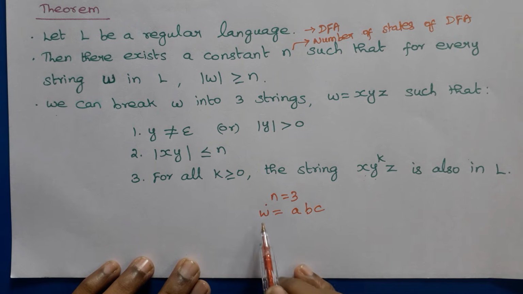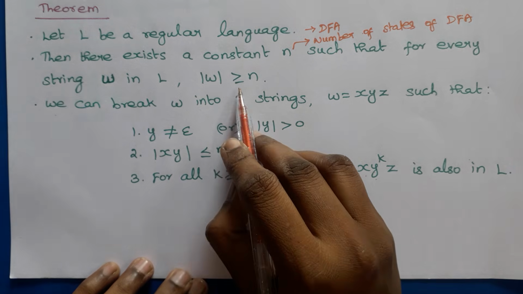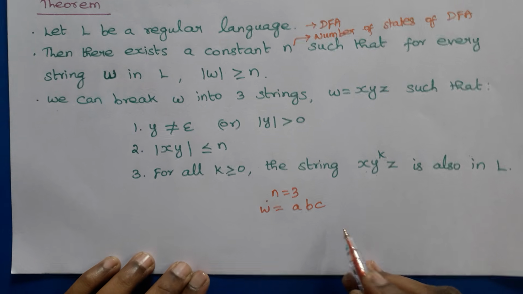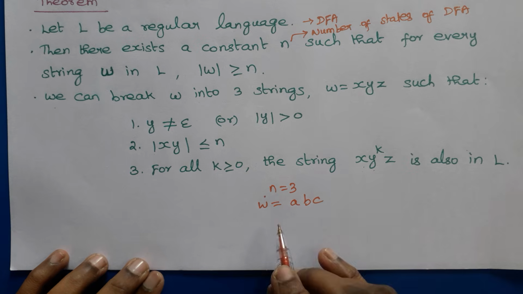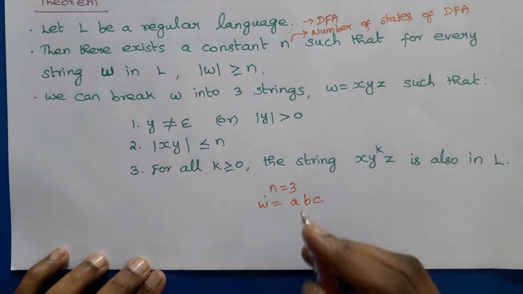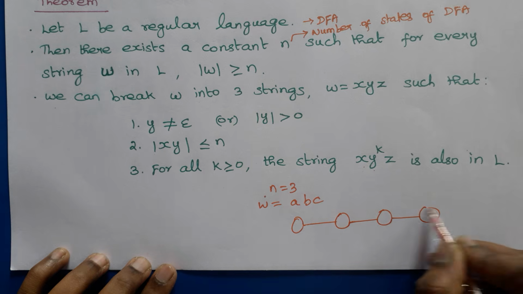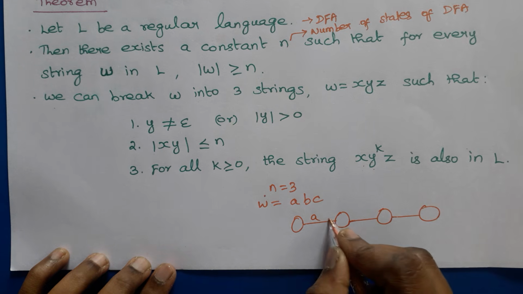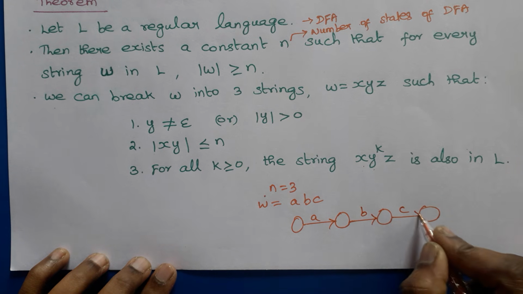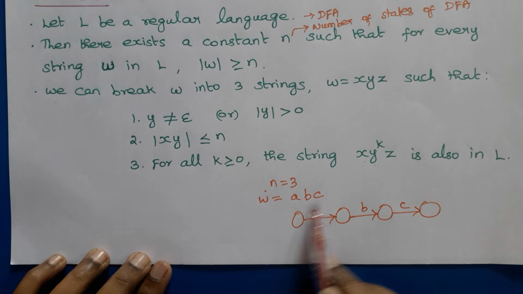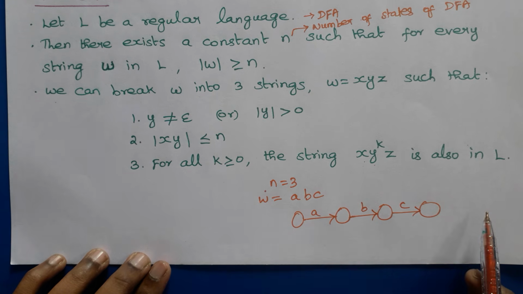W has n number of symbols, but it can also have more than n. Suppose W has n number of symbols, how many states do we need to construct the DFA? We need 4 distinct states, right? For taking 3 symbols, we need 4 distinct states.